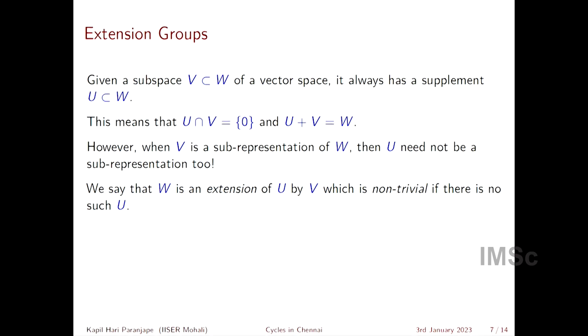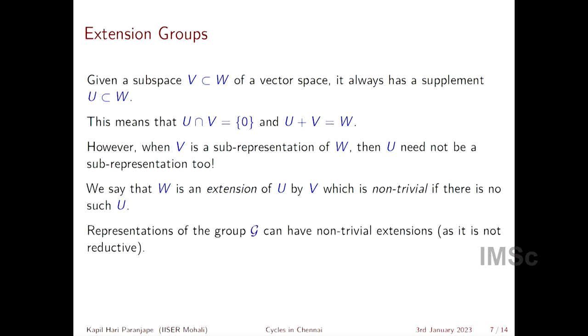So of course, you can think of U as W mod V, and therefore you do have 3 representations and an exact sequence of the kind I had written earlier, but which does not, in the language of extensions, split. Okay, so there are non-trivial extensions in the category of representations of this large Motivic-Galois group, and that's one of the important points. So representations of this group G can have non-trivial extensions as it is not a reductive group.